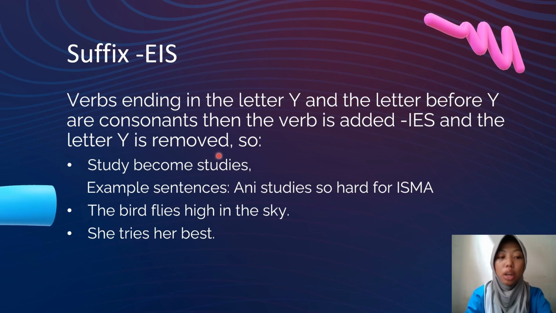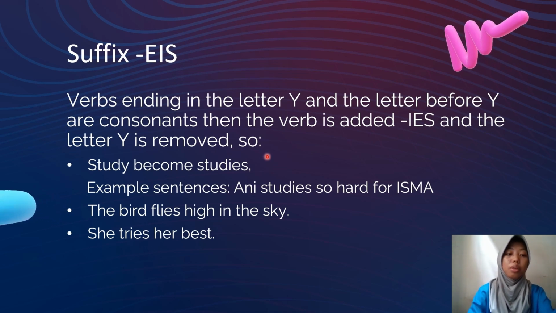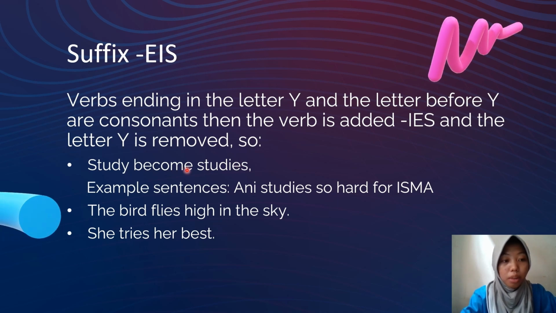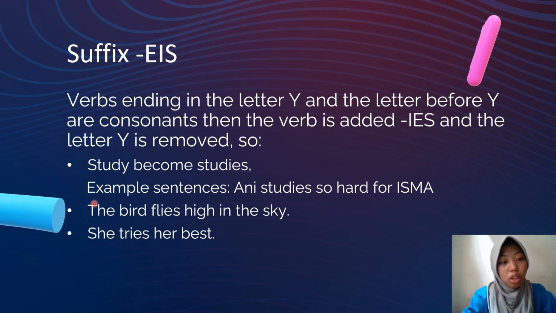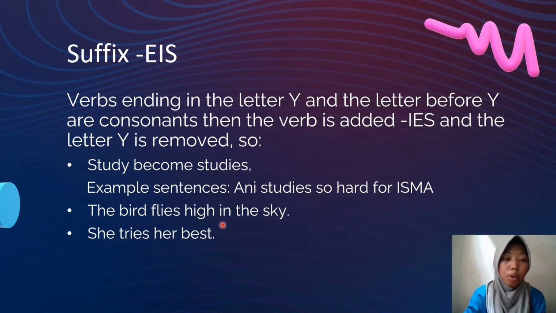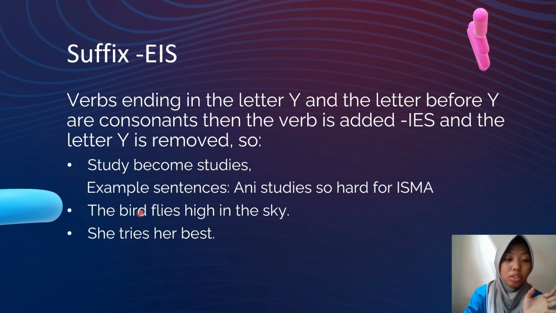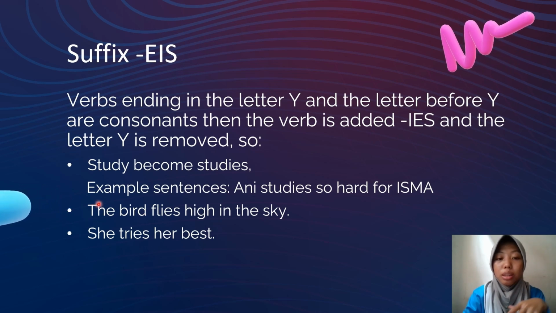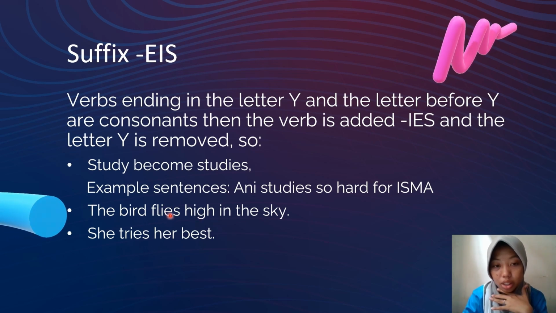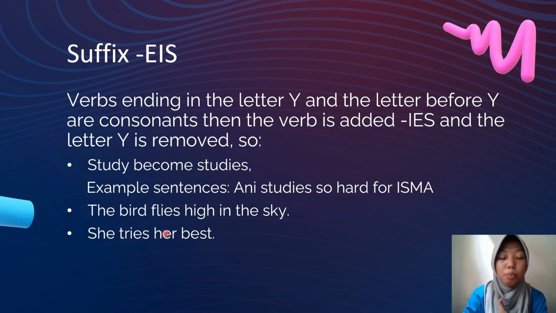When we look at the word study, the last letter is the consonant y, which means it is replaced with ies. So in the second example, there is also the word fly, where the final letter y is changed to ies. Example sentence: the bird flies high in the sky. And number 3, she tries her best.